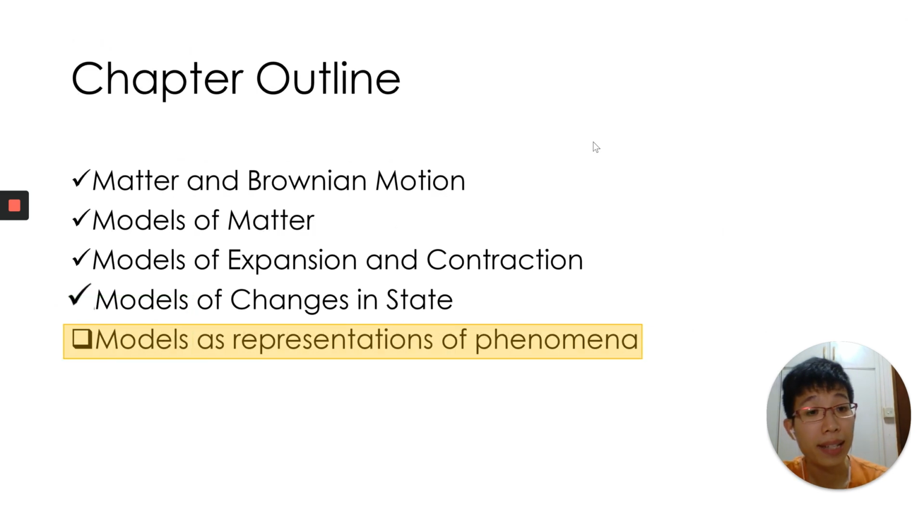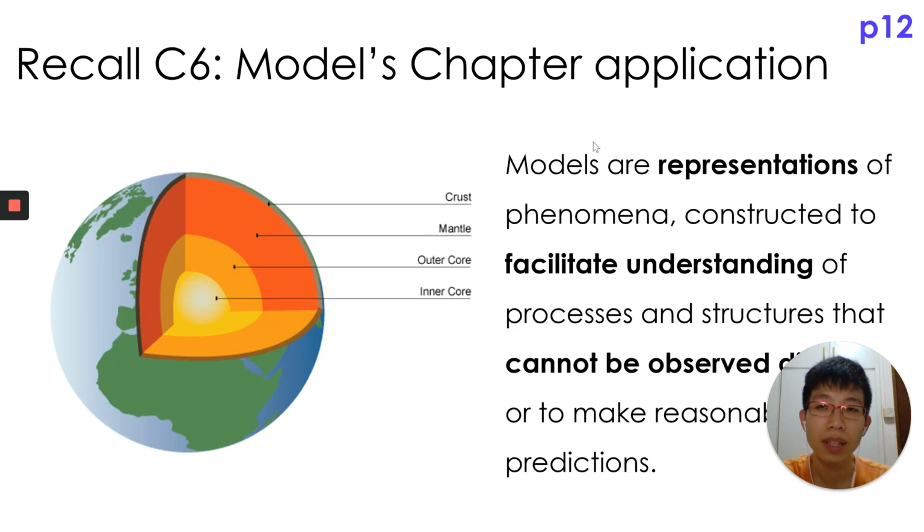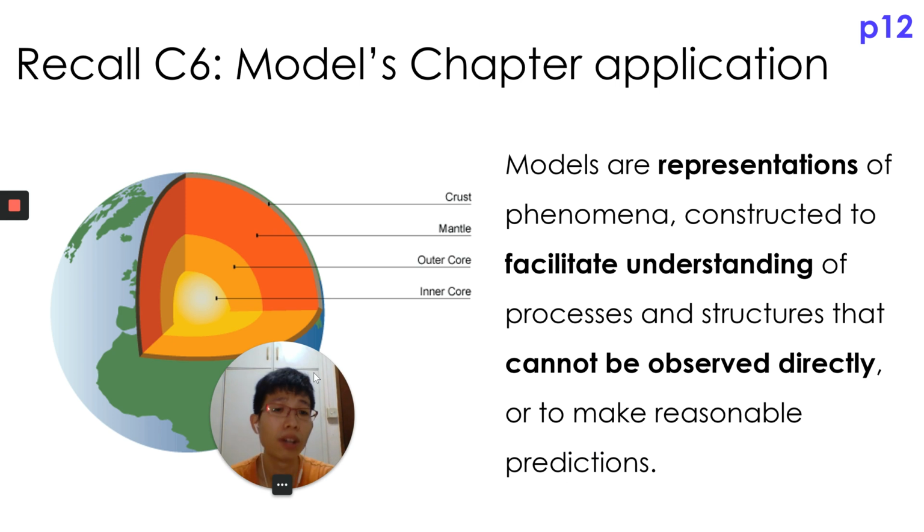So let's look at the last question of the day. Model as representation of phenomenon. This one is actually a recap from chapter 6, whereby we talk about cells and we are using models to investigate the cells. Models are representations of phenomena constructed to facilitate understanding of processes and structures that cannot be observed directly, or to make reasonable predictions. That's why we use a model to help us understand the things around us.